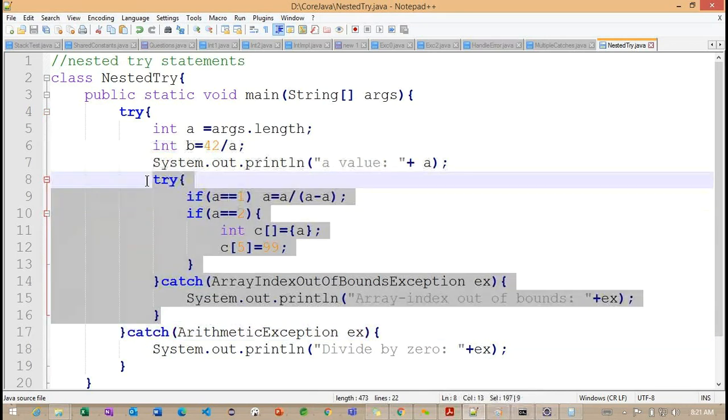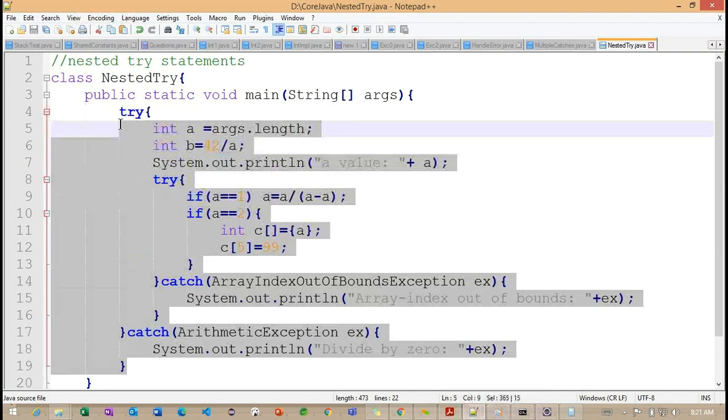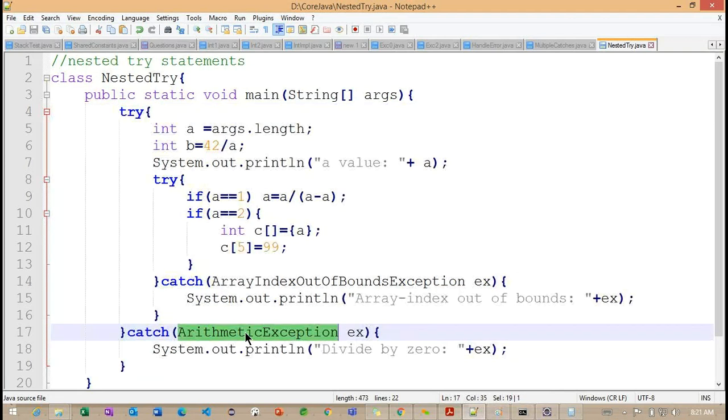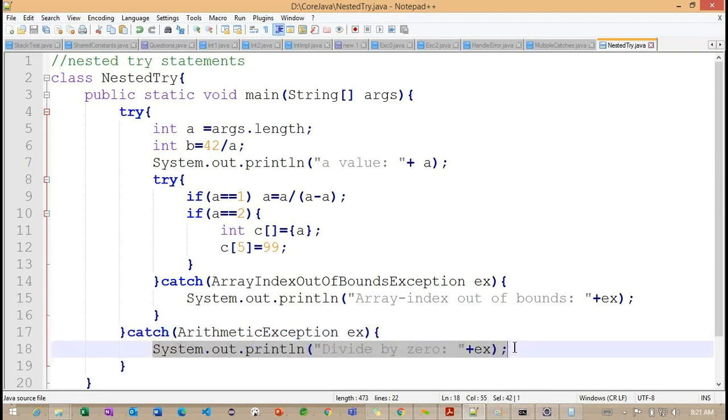Getting the point? This is very important, we need to understand. First, it will give priority to nested catch blocks. In the nested catch block, if it does not find the appropriate catch block, it checks with the outer blocks. If it is not found in the outer blocks either, the default handler comes into the picture and handles this kind of exception. Now, in the outer, we handle this particular arithmetic exception, so this particular message is printed here.